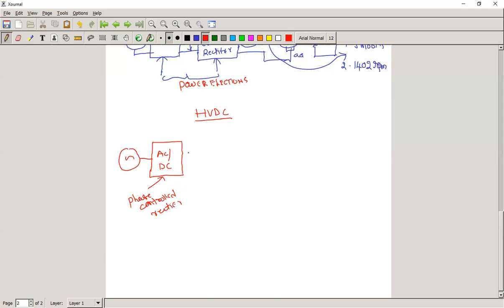Once converted into DC, we transmit the power over a long distance at DC level. It requires only 2 wires, whereas AC transmission requires 3 wires. With DC, it requires only 2 wires, positive and negative. Where we want to utilize the electrical power, we reconvert the DC power to AC power and give it to the loads.